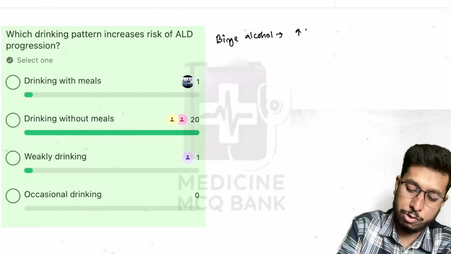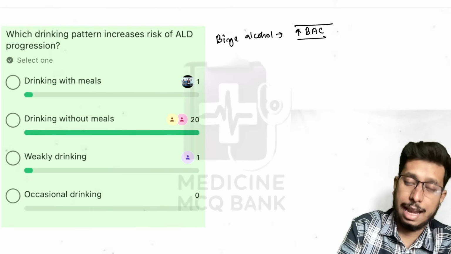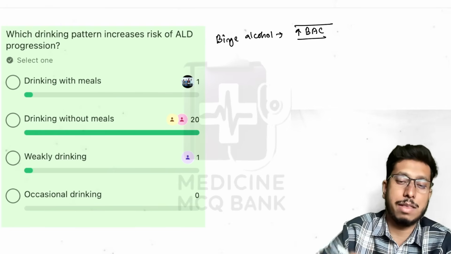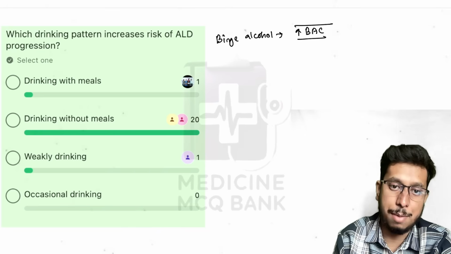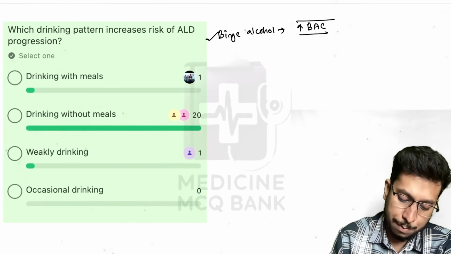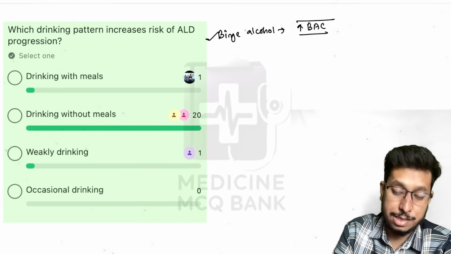increase in blood alcohol concentration, and as it follows zero order kinetics, elimination is constant. So the plasma concentration remains higher for a prolonged period of time. So acetaldehyde and acetate production increases in binge alcohol drinking. What happens when drinking is done without meals and with meals?